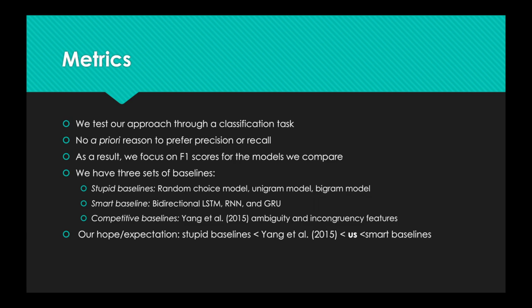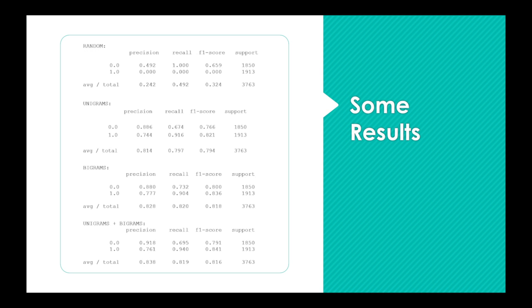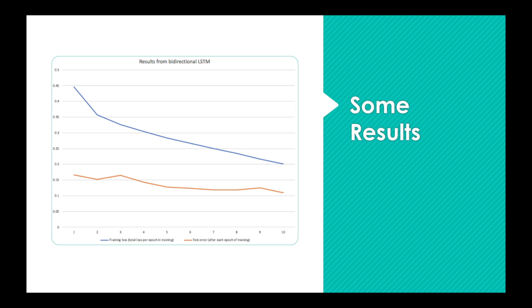We set up 3 baselines: stupid baselines, which we expect to outperform, smart baselines, which we expect to be outperformed by, and competitive baselines, which we hope to outperform. Here we present some of our preliminary results. Here you see our so-called stupid baselines perform better than one might expect. Our bidirectional LSTM, as expected, performs very well, with an accuracy of about 0.89 after 10 epochs.